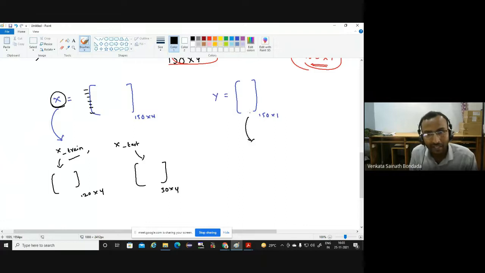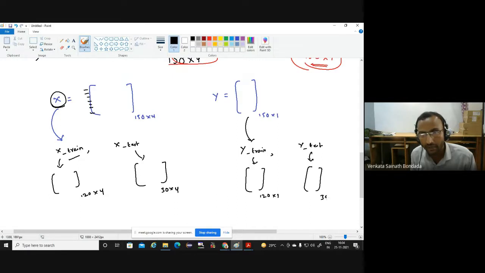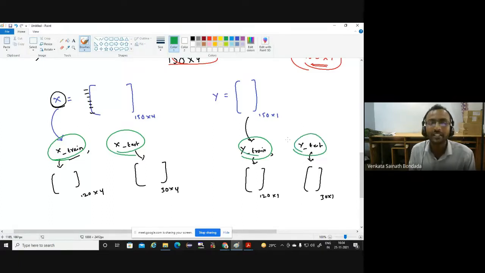And similarly, the Y also will be split into Y train and then Y test. Corresponding to these 120 flowers, I will have this Y train, 120 by 1. Corresponding to this X test, I will have this Y test, 30 by 1. Okay, so from X and Y, I have got 4 new matrices: X train, X test, Y train, Y test. I need to split like this.